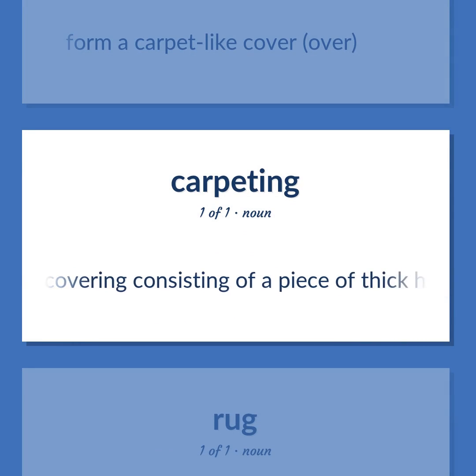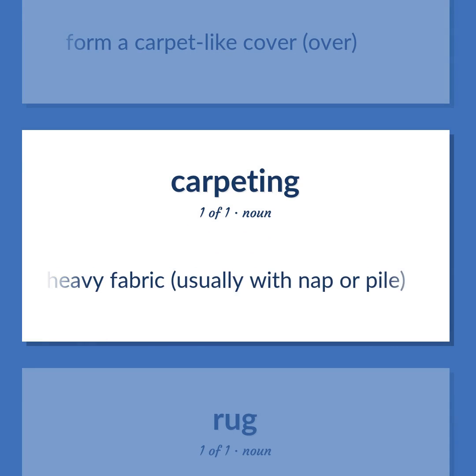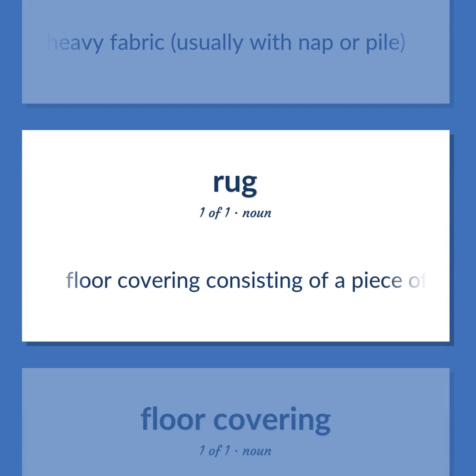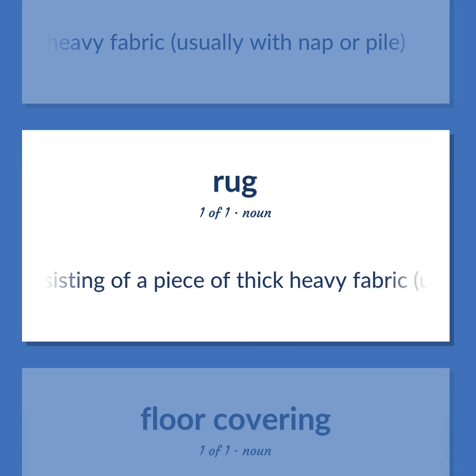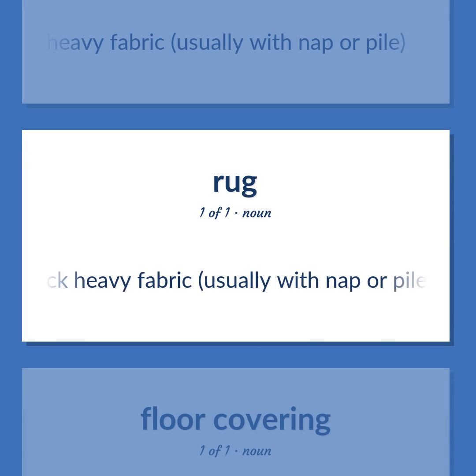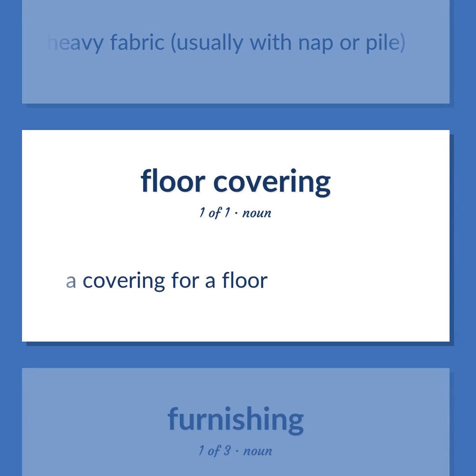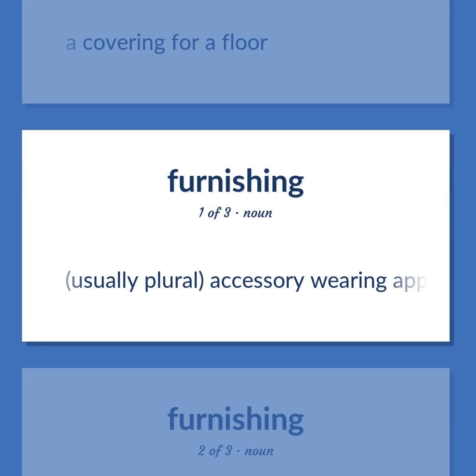Floor covering consisting of a piece of thick heavy fabric, usually with nap or pile. A covering for a floor. Usually plural, accessory wearing apparel.